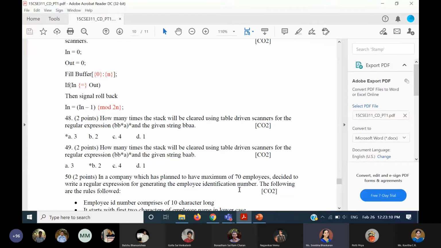Okay. So now you just try tracing the algorithm. Since initial state itself will be the final state, how many times will we be calling the stack, that is the pop, if the string is BBAA?